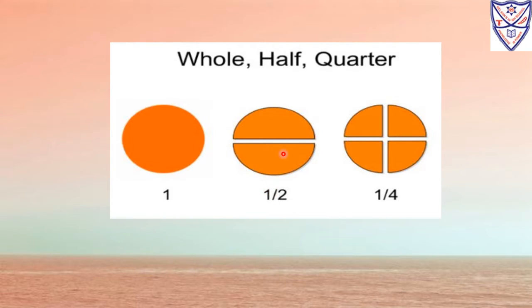Now these two parts we have to divide into four parts, that is known as a quarter. So how will we divide? First we will divide it into two parts, then again we will divide it into two parts, which means we will get four parts of equal size. Each is 1 upon 4, 1 upon 4, 1 upon 4, 1 upon 4, total 4 parts. So this way we will divide the circle into quarters.